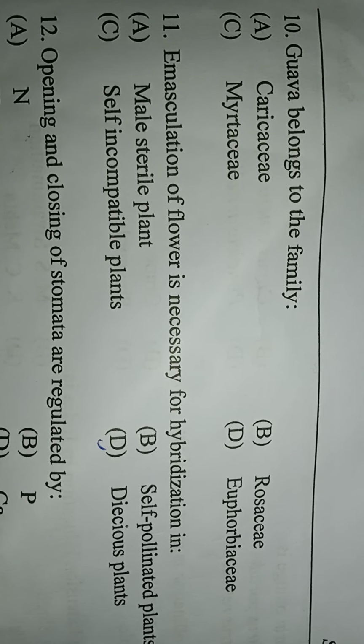Next question. Emasculation of flower is necessary for hybridization in. Option A is male sterile plant. Option B is self-pollinated plant. Option C is self-incompatible plant, and option D is dioecious plant. Here the correct answer is option B, self-pollinated plants. Emasculation of flower is necessary for hybridization in self-pollinated plants.